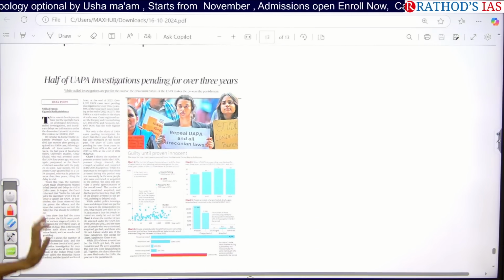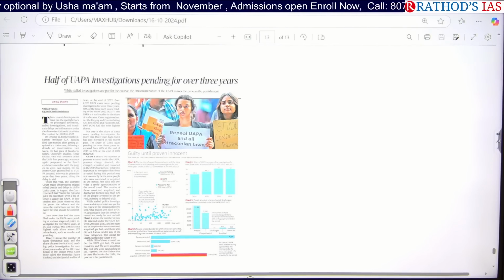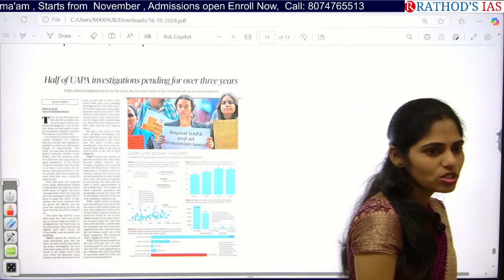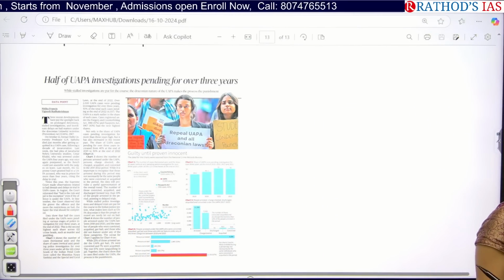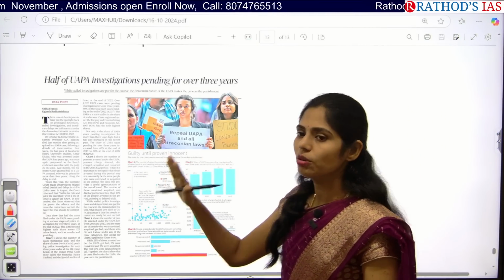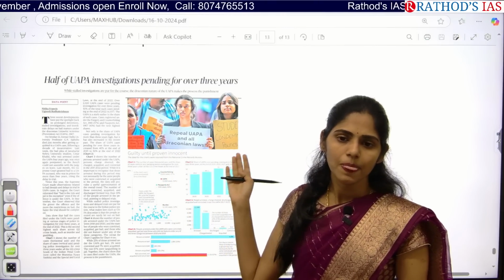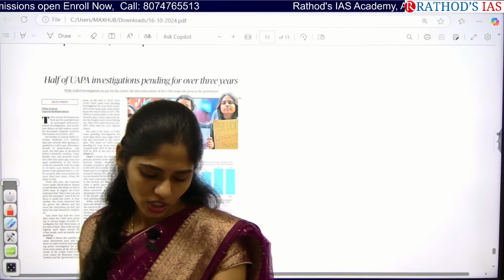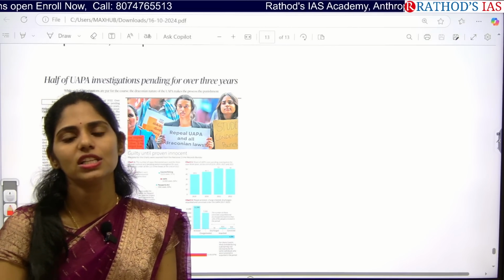See one article: half of UAPA investigations pending for over 3 years. So what is this UAPA? Unlawful Activities Prevention Act. Here you have to know what that act is about, what the provisions of that act are, and why the investigations regarding this UAPA are pending. All those things you have to search and make notes of. So these are the important topics that appeared in today's Hindu newspaper.